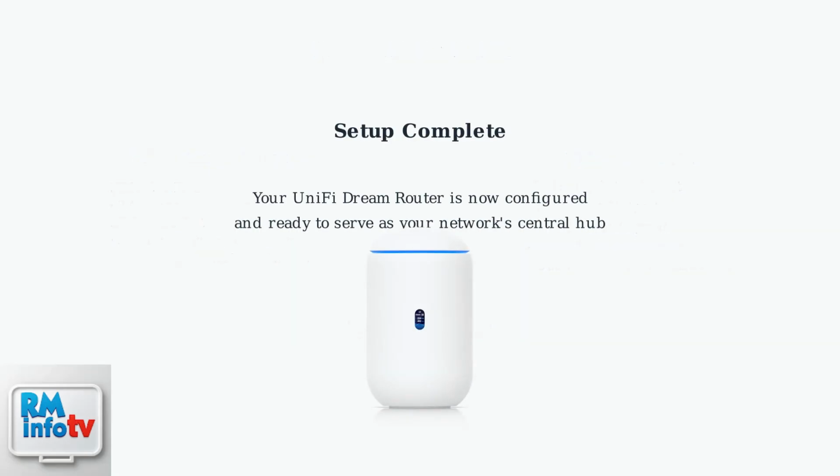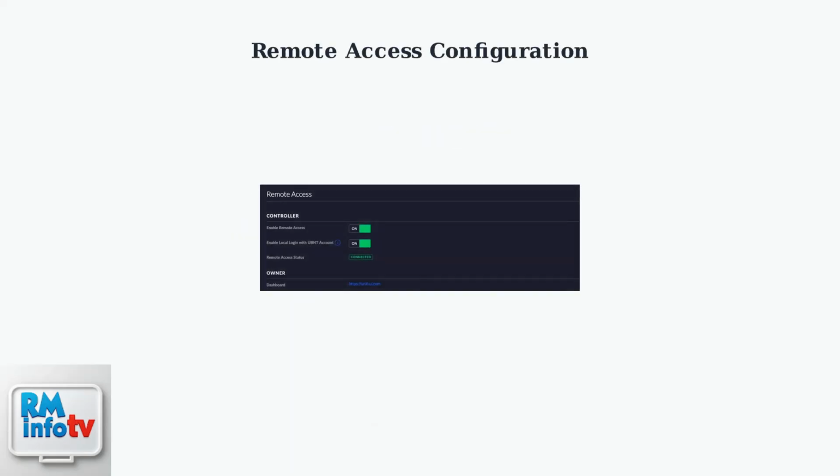With these setup steps complete, your UniFi Dream Router is configured and ready to serve as your network's central hub, providing reliable Wi-Fi and Ethernet connectivity for all your devices. Remote access allows you to manage your UniFi Dream Router from anywhere in the world. This powerful feature requires proper configuration and understanding of security implications.